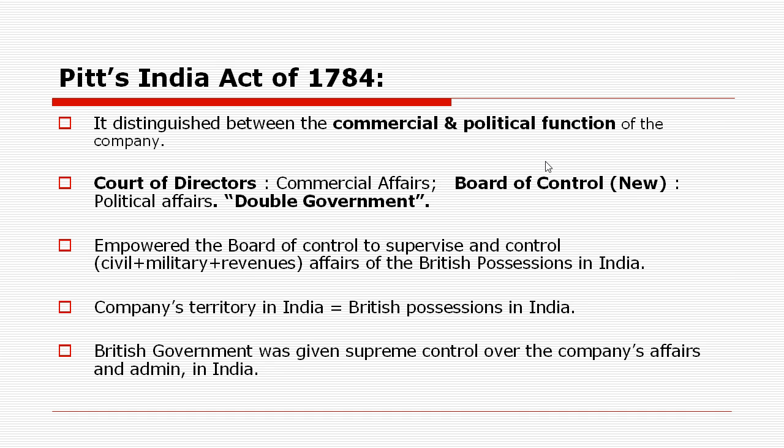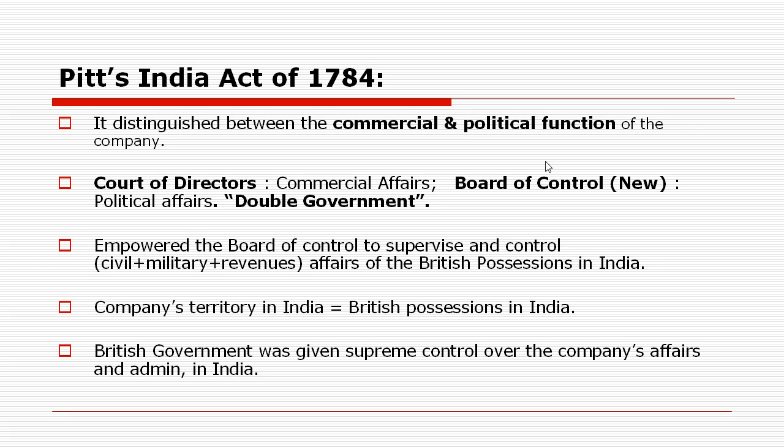So commercial function is generally related to trade with India, and the political functions are related to the administration in India. So this act actually distinguished between the commercial and political functions of the company. The Court of Directors were entrusted with the commercial affairs, to regulate the commercial affairs, and a new body was formed, that is the Board of Control, to control the political affairs in India. So there were two separate bodies. With these two separate bodies, a kind of double government was formed in India during that time.